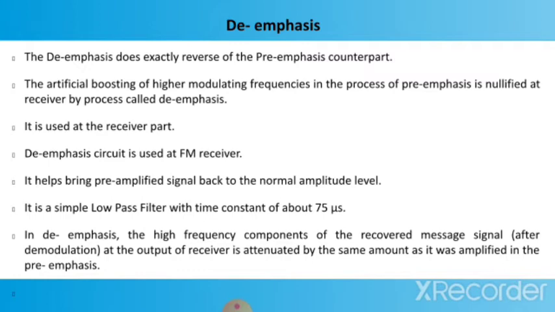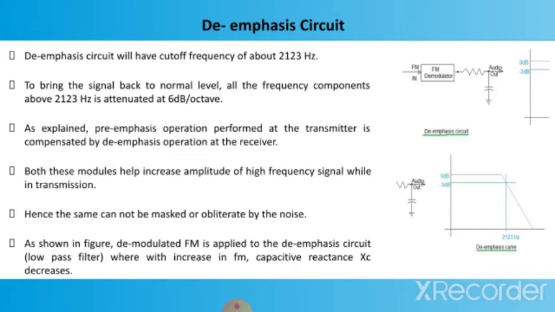In de-emphasis, the high frequency components of the recovered message signal, which is done after the demodulation at the output of the receiver, are attenuated by the same amount as they were amplified in the pre-emphasis. Now we'll talk about the de-emphasis circuit. The de-emphasis circuit will have a cutoff frequency of 2123 Hz.